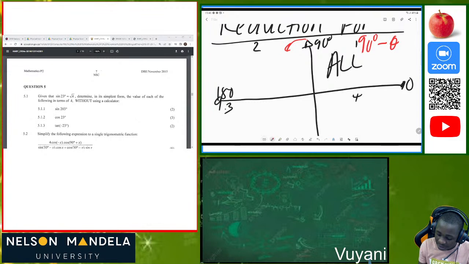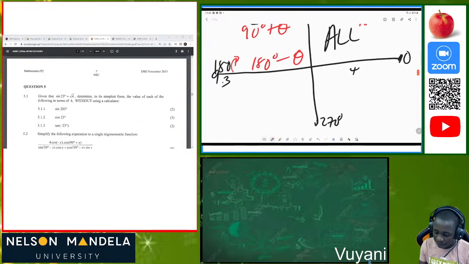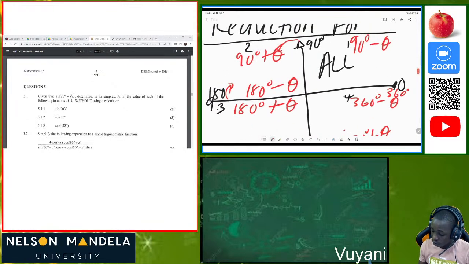We are going forward now, it's 90 degrees plus theta. And also when we are coming back, it's now 180 degrees minus theta, okay? Then moving forward again, it's now 180 degrees plus theta, and it's also 270 degrees minus theta. And we also have 270 degrees plus theta, okay, because we are moving forward. And we also have 360 here. So we have 360 degrees minus theta. Then in the first quadrant also, we have 360 degrees plus theta.